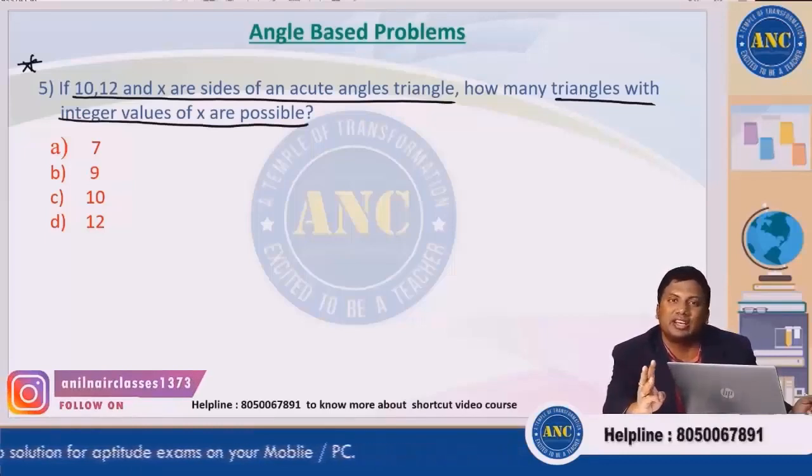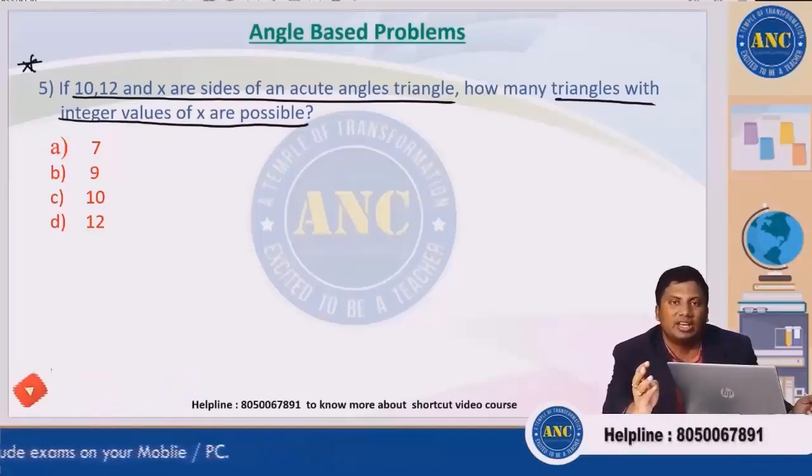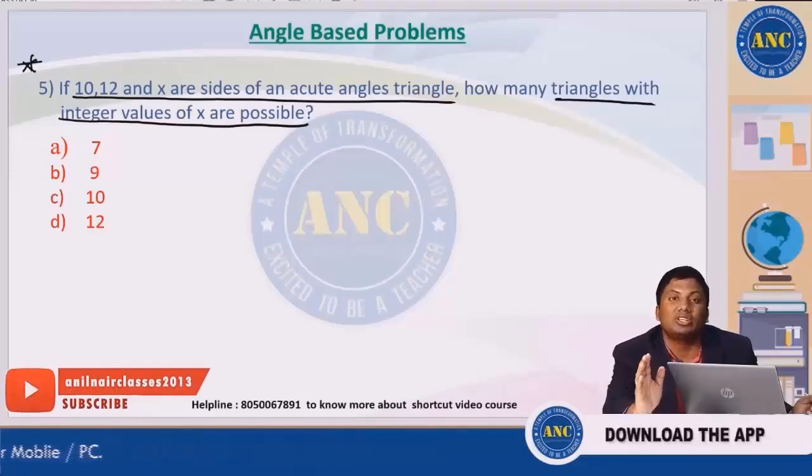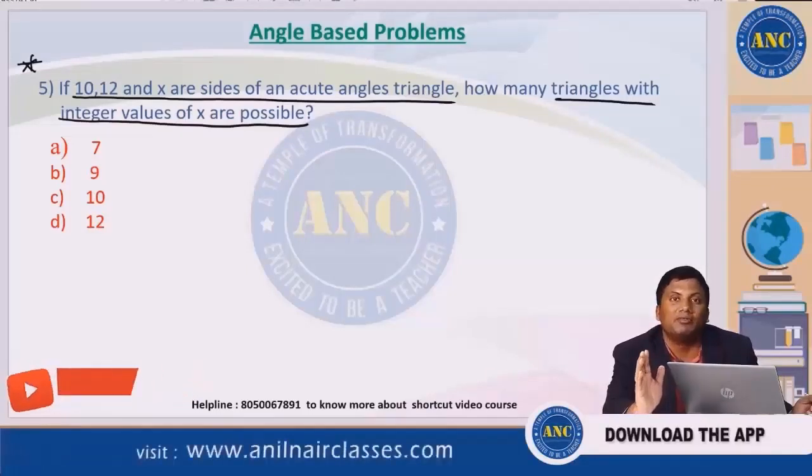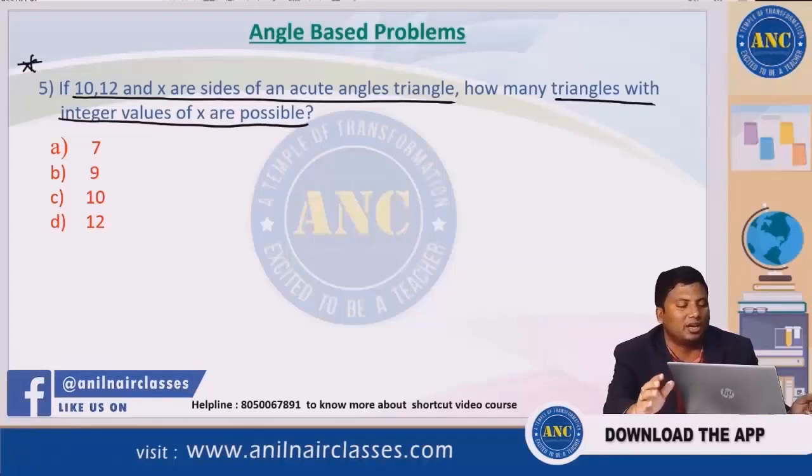There are three sides given, 10, 12, x. He is asking how many distinct triangles can be formed with integral side for the third one. Very easily we can solve the question.